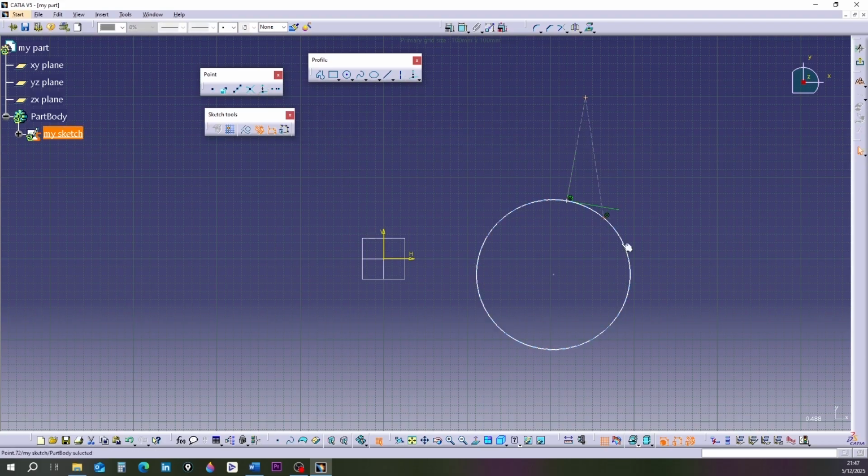Finally, click on the circle. The point in the selected direction is drawn.